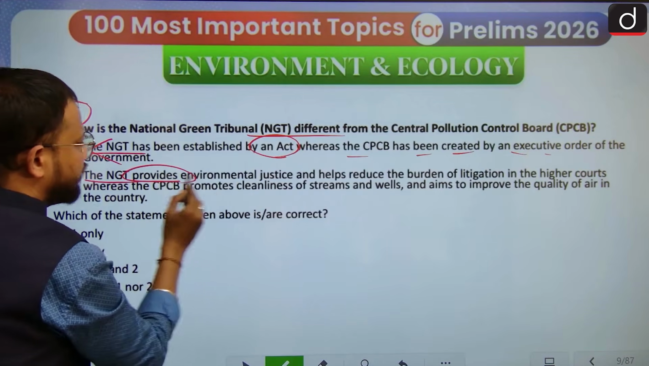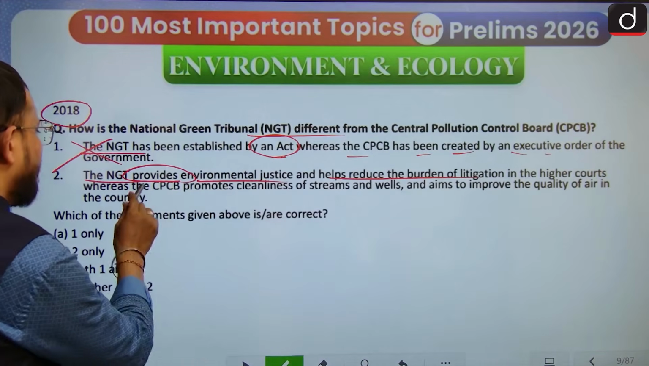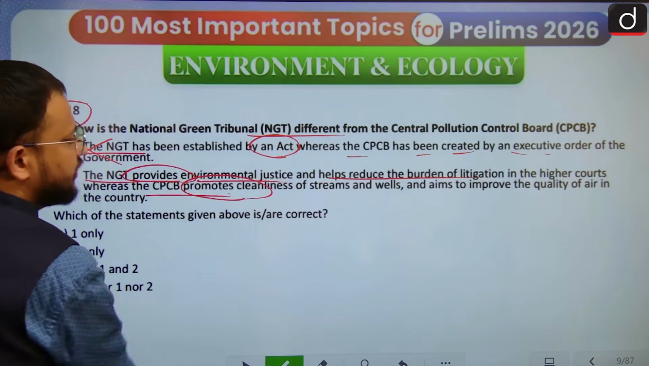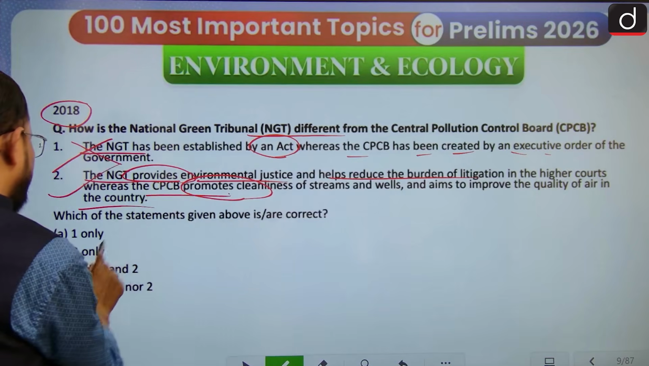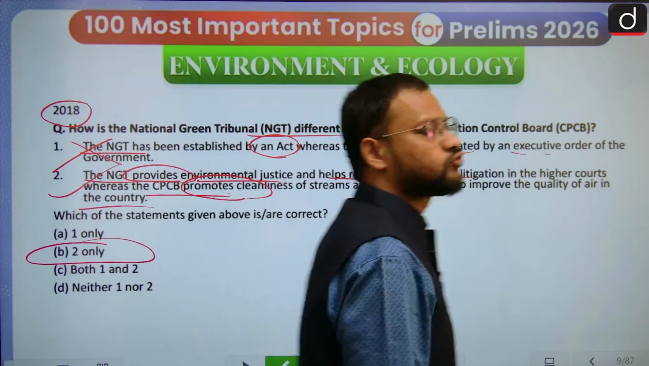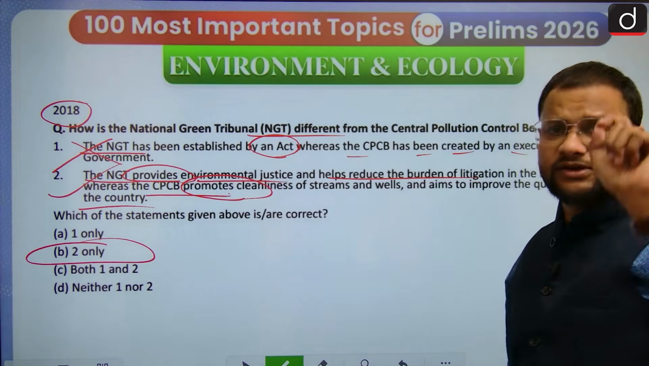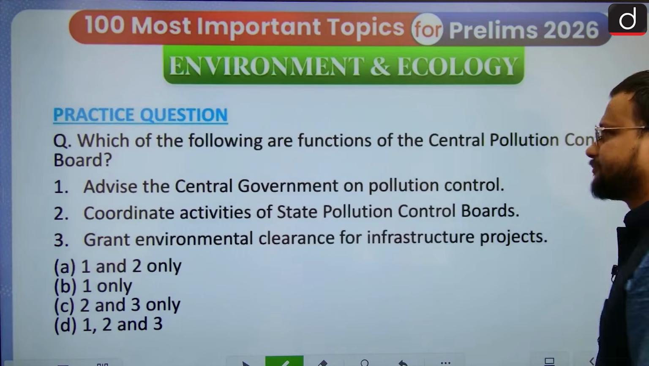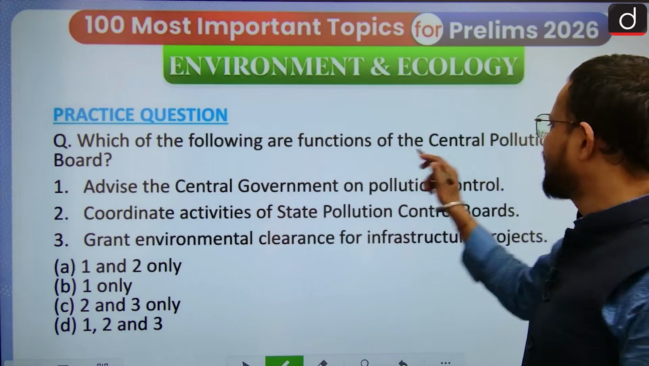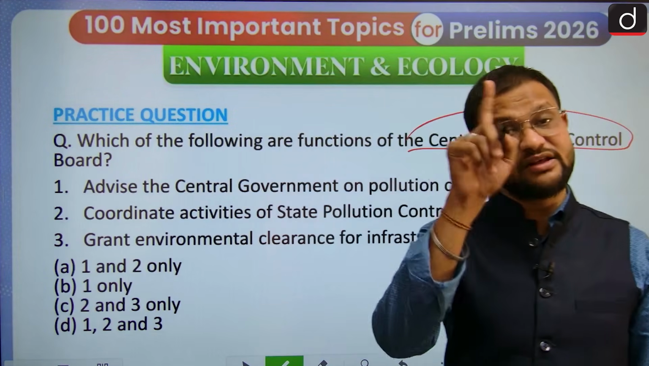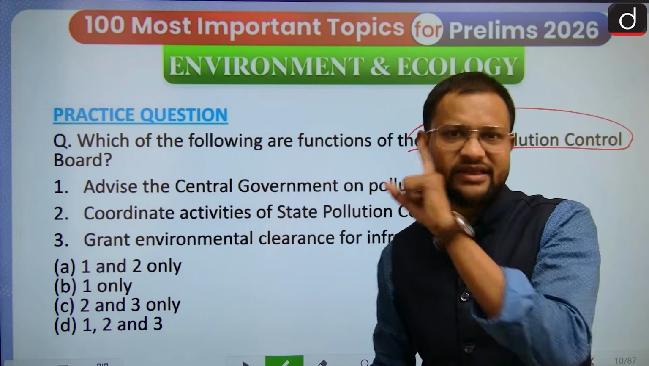The NGT provides environmental justice and helps reduce the burden of litigation in the higher courts, whereas the CPCB promotes cleanliness of streams and wells and aims to improve the quality of air in the country. So the answer is 2 only. The first is incorrect. Okay, so 2 only is the right call, guys. Then a practice question for this: look for what the functions of CPCB are. We will be discussing all these practice questions in the next video, so be there in the next video also.